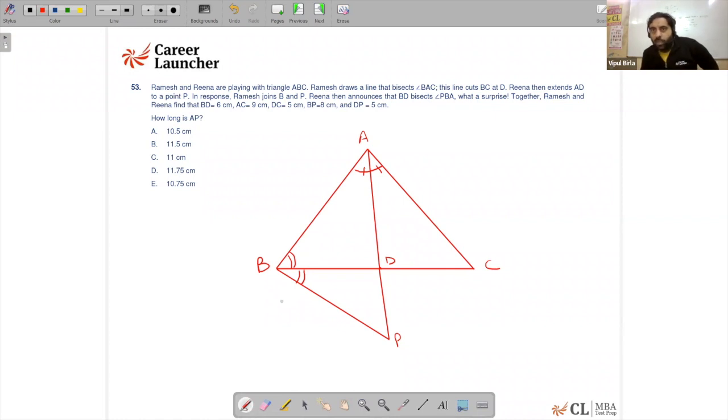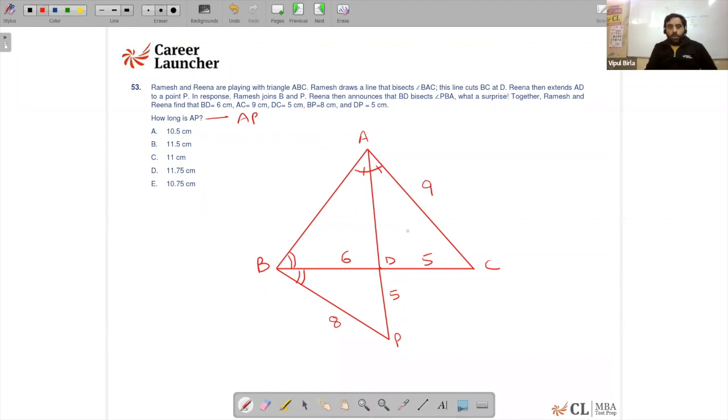What a surprise. Together, Ramesh and Reena find that BD is equal to 6, AC is 9, DC is 5, BP is 8, and DP is 5. Okay, so these values are given. How long is the AP? So we need to identify the entire length of AP. AP is something which we need to calculate.